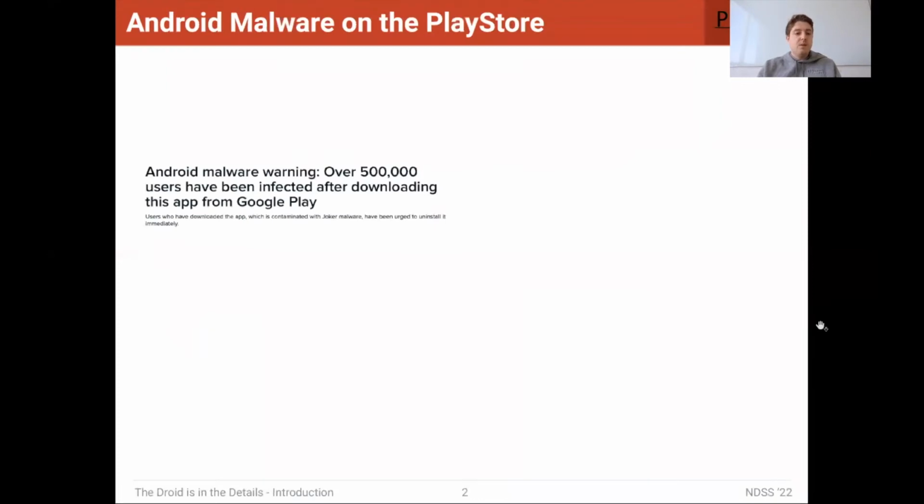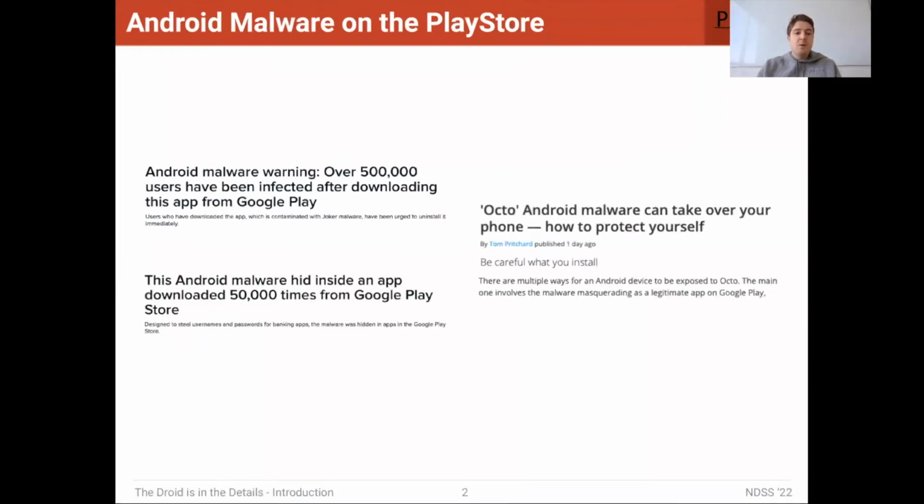Today, it seems like there are more and more cases of Android malware affecting 50 to 100,000 users or even more. What's more, this malware is not originating from shady side-loading sites, but rather the Google Play Store and other trusted markets as well. So the question arises, how is this malware able to get around the sophisticated dynamic analysis environments that are in place by these markets to prevent situations such as this?